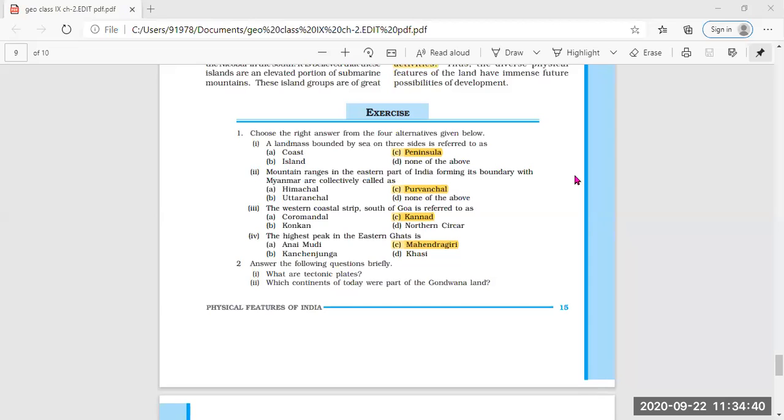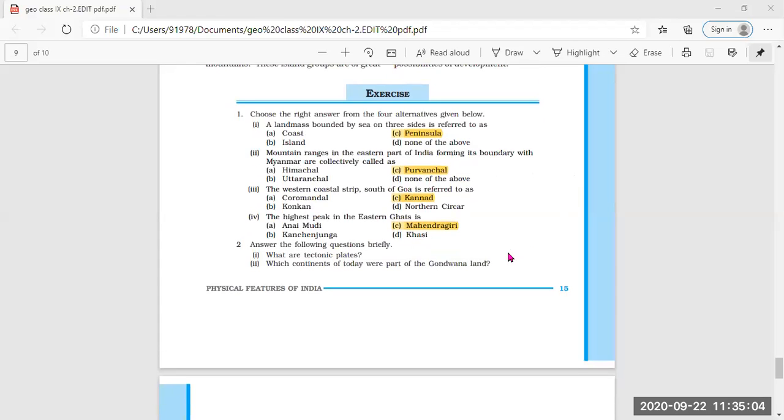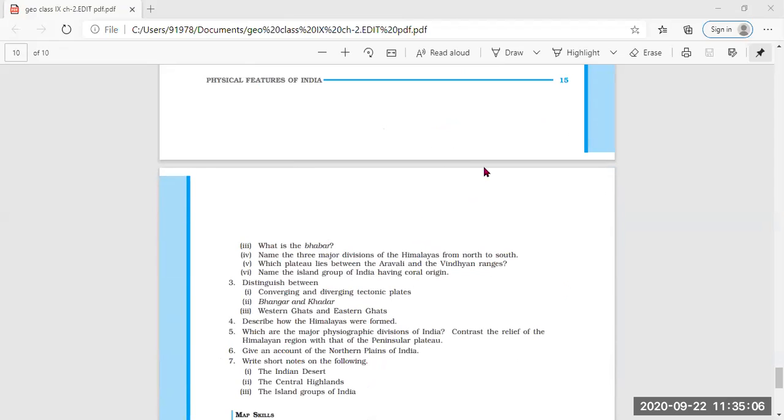Okay, next question is, what is the Babar? Ma'am, Babar is basically a narrow belt of plain which is covered by pebbles and which lies along the foothills of Shivaliks. Very good. Babar is a narrow belt of which plain? Ganga plain. Especially you have to mention Ganga plain covered with pebbles. Clear? Along the foothills of the Shivaliks.